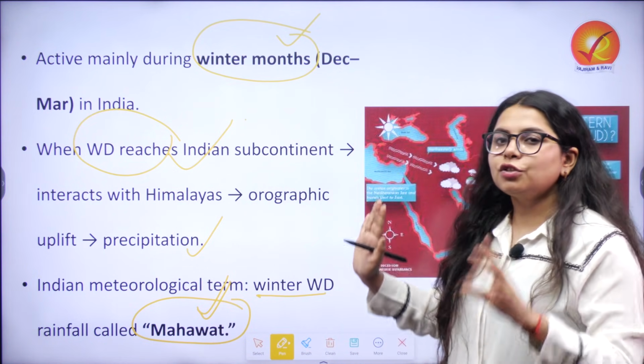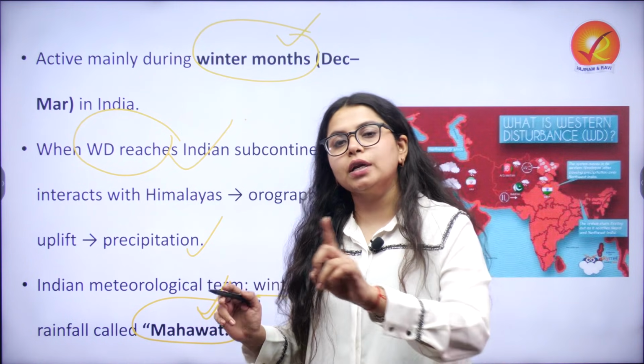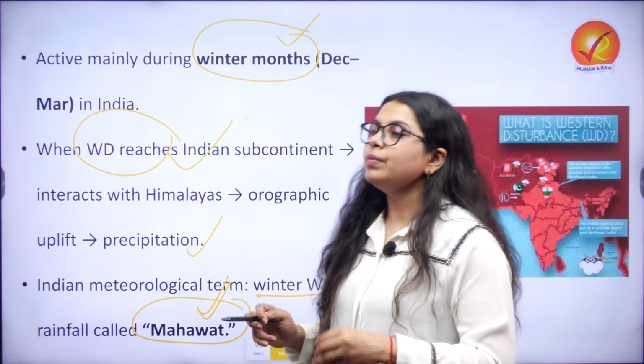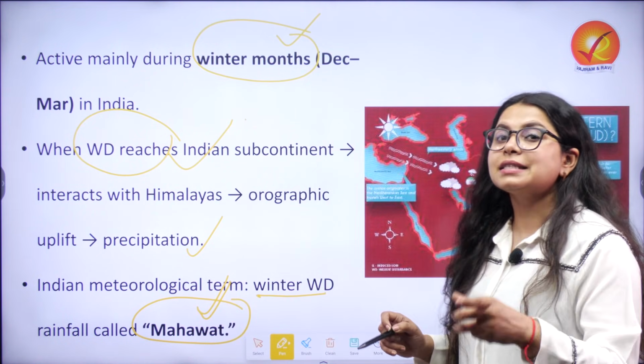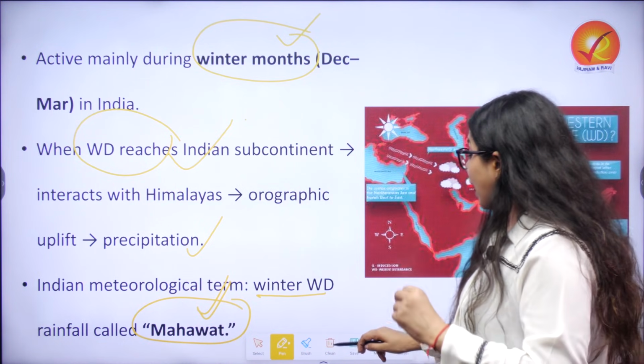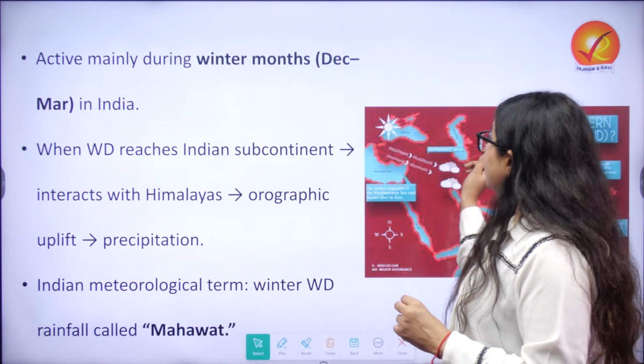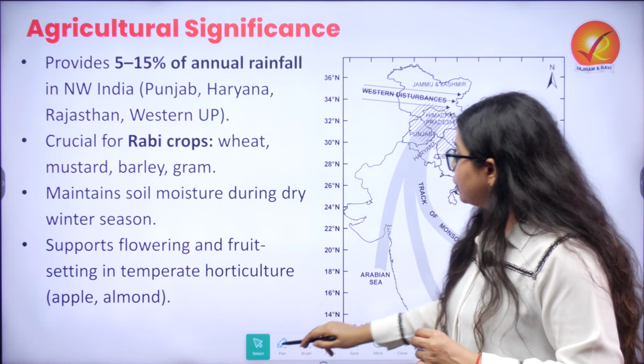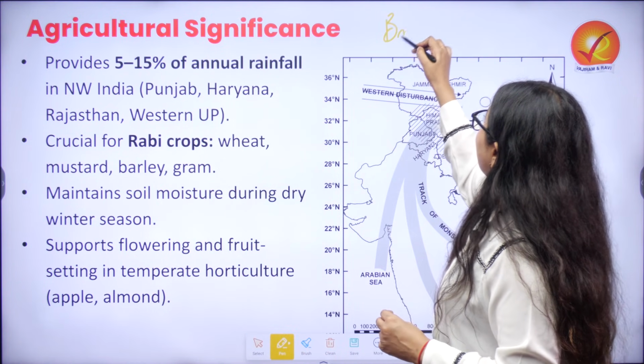Now that we have understood what exactly is responsible for the rainfall, let us move straight to understanding the significance of Western Disturbances, why it is so important for us. It is very important for us because it is the backbone.